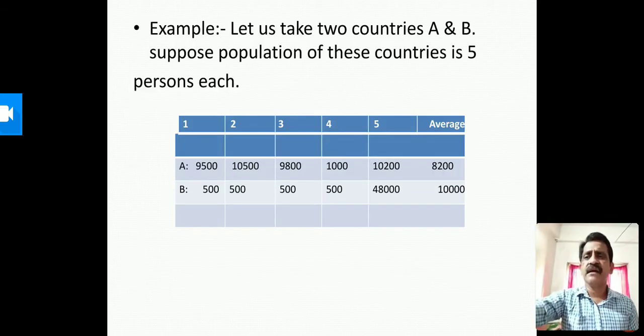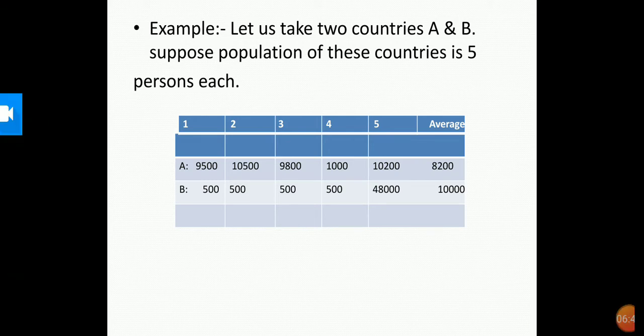So let us take the case of these two countries. Let us consider two countries A and B. For the sake of simplicity, we have assumed that they have only 5 citizens each. Based on the data given in this table, we are going to calculate the average income for both the countries. Will you be equally happy to live in both these countries? Are both equally developed? Perhaps some of us may like to live in country B if we are assured of being its 5th citizen.